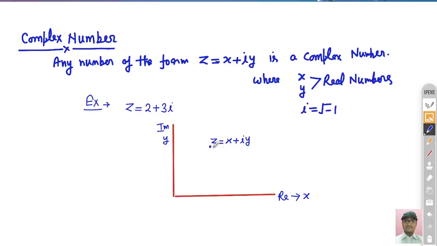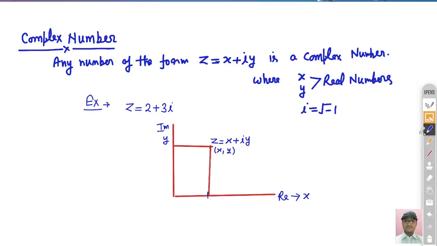Now what is the meaning of x plus iota y in this system? Basically it represents the ordered pair x comma y, where x is this value, right?